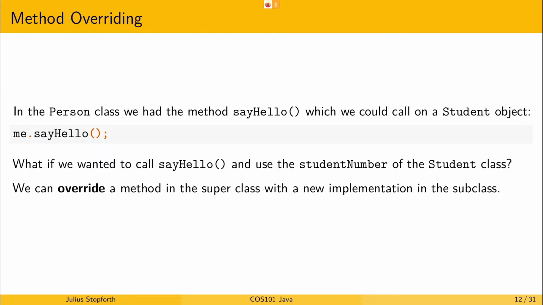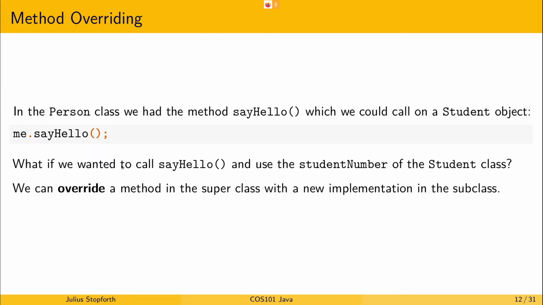Okay. So in the person class, we had this say hello method, which we could call on the student object because the student inherits all the methods of the parent, of the person. However, if we want to customize this say hello method for a student, we can override the method. So we replace it with a more specialized version of that method in the subclass.